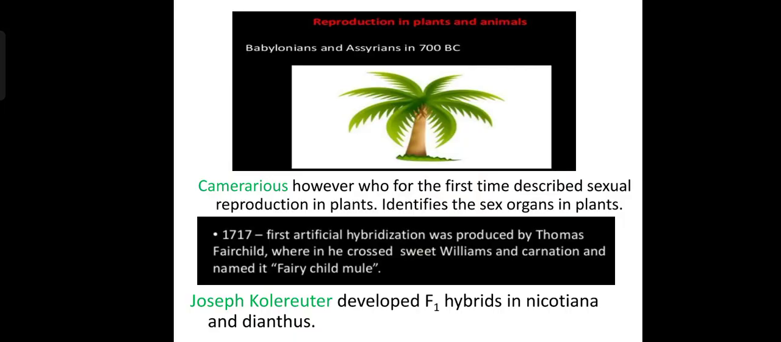Reproduction in plants and animals. Babylonians and Assyrians in 700 BC. Now, Camerarius was the first to describe sexual reproduction in plants and identified sex organs in plants. In 1717, the first artificial hybridization was produced by Thomas Fairchild, who crossed Sweet William and Carnation and named it Fairchild's Mule. Joseph Kolreuter developed F1 hybrids in Nicotiana and Dianthus.